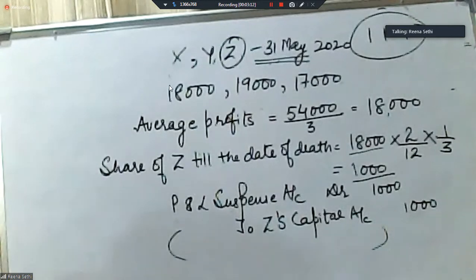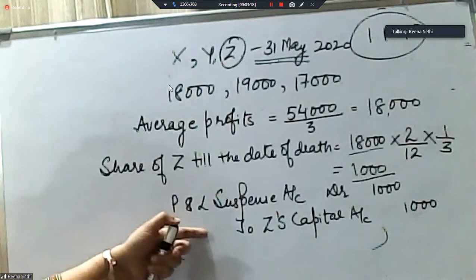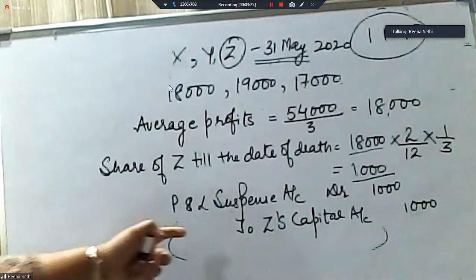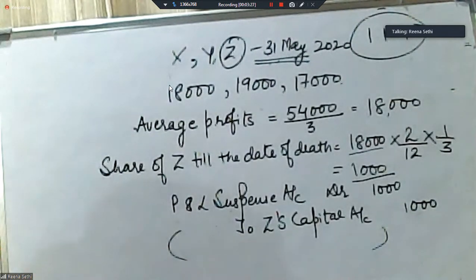For the second part also, as per the requirement of the syllabus, this entry will be passed as it is. There is no need to do that part, the entry of gaining partners to sacrificing partners. There is no need for that. Simply pass this entry, P&L suspense account to Z's capital account.